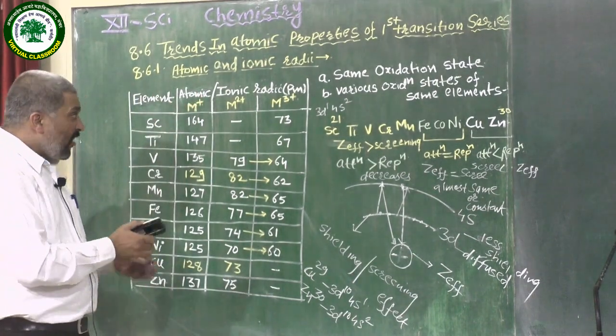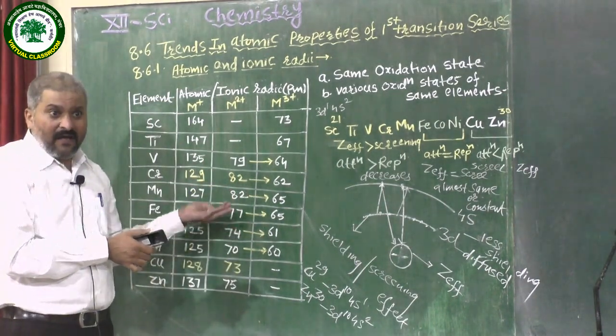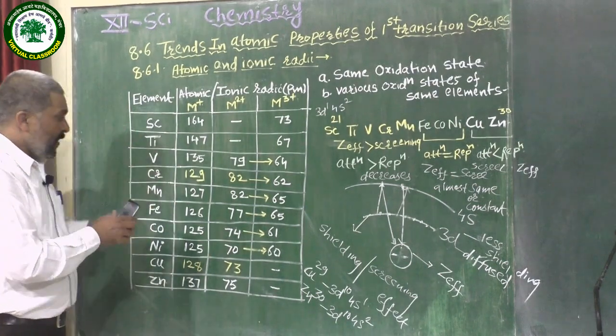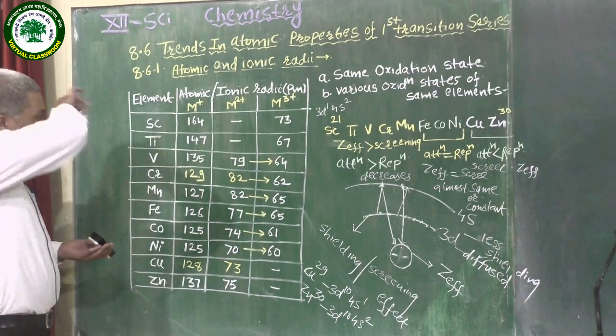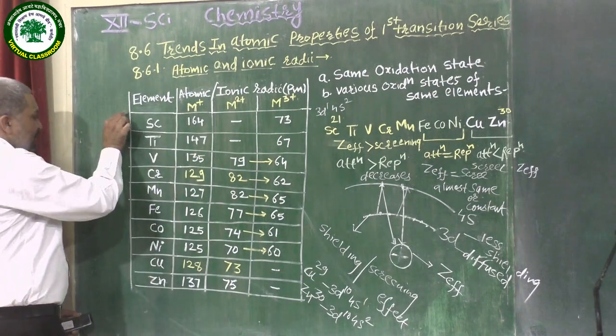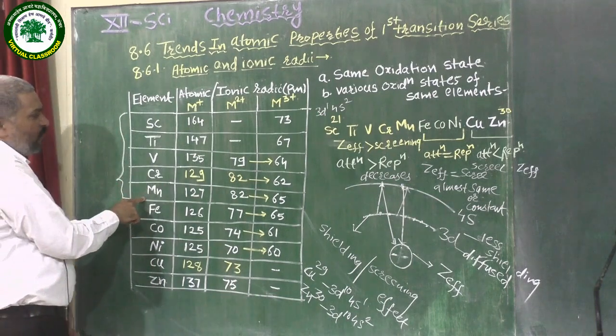Let us conclude how that varies by using this table. Let us see, from the initial part of the series, from scandium to manganese, what happens in the first 5?